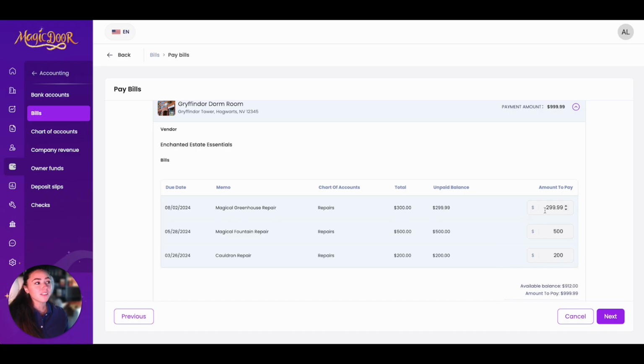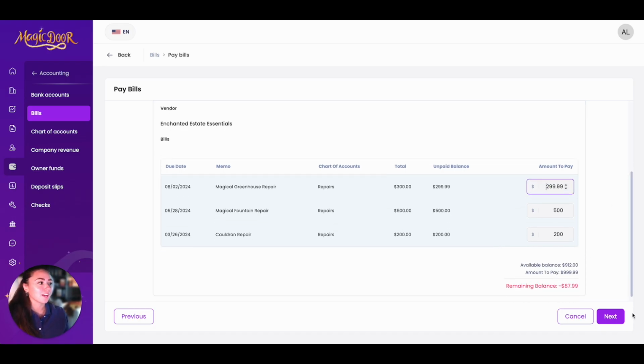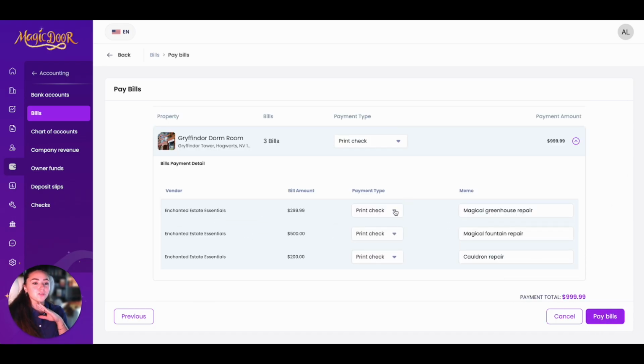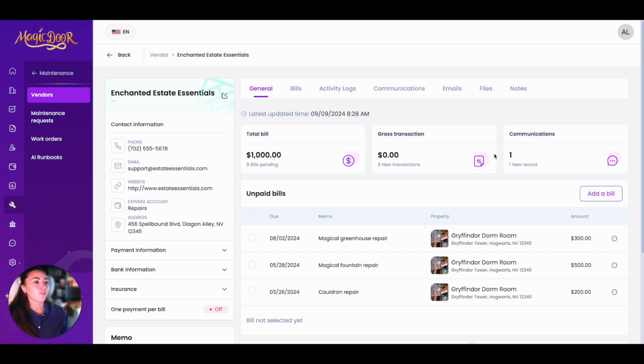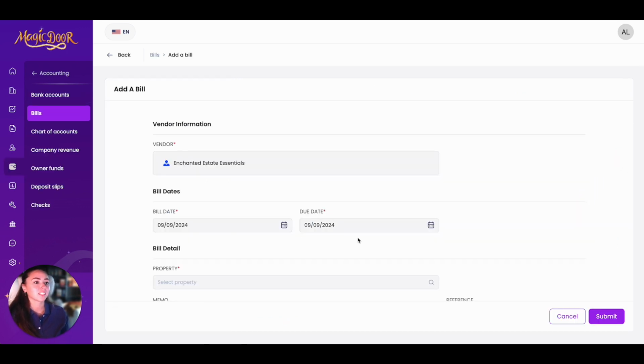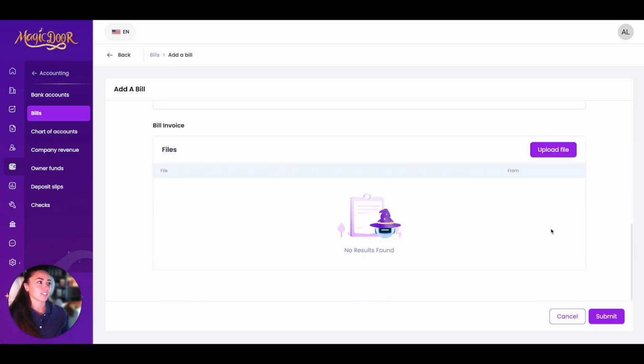So here you can even adjust the amount that you want to pay. And then you can choose the print check option, or you can do manual. And then you would simply just pay the bill. Back in this overview, you can also add a bill with this add a bill button. And you would just fill all of this out and press submit.